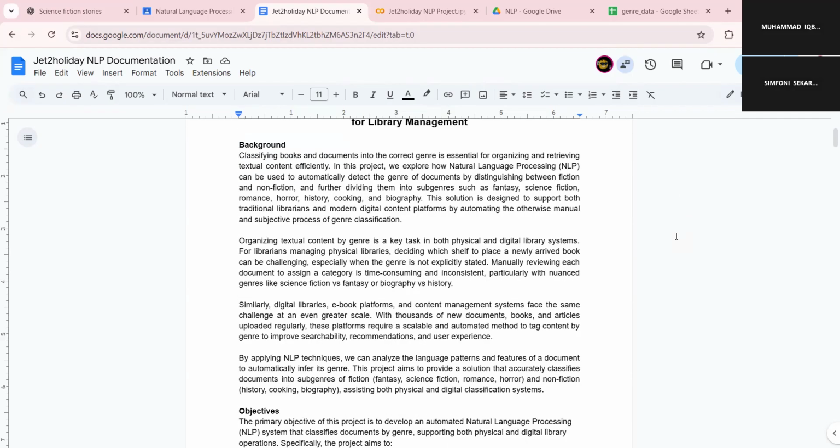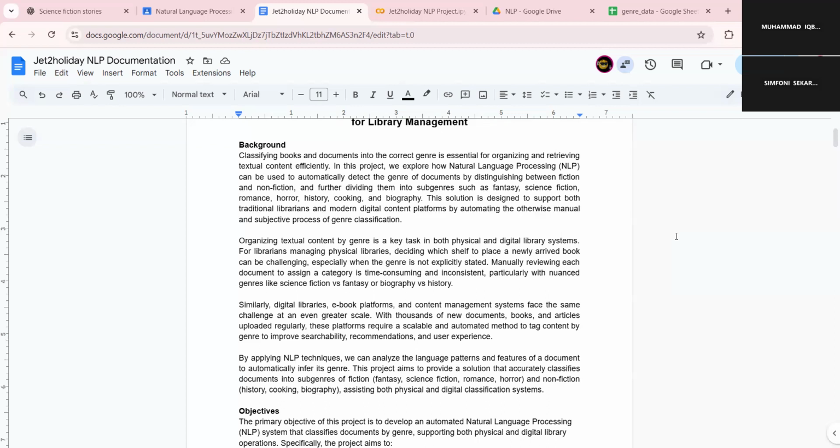So for the background of the problem we are solving, the core challenge we are addressing is that classifying books by genre is very essential, but doing it manually is slow, difficult, and often inconsistent. This is a problem for both physical libraries and large digital platforms. Our project introduced a solution using natural language processing or NLP. We've built a system that can automatically read a document and determine its genre, distinguishing between fiction like fantasy and sci-fi and non-fiction like history or cooking.